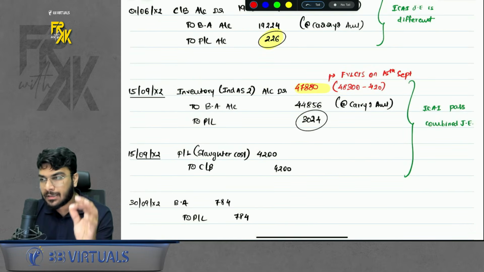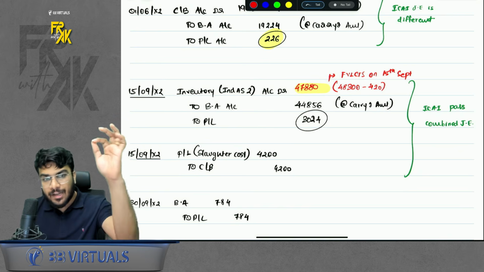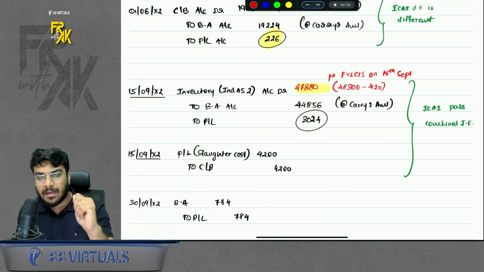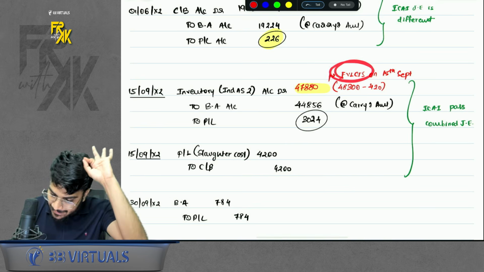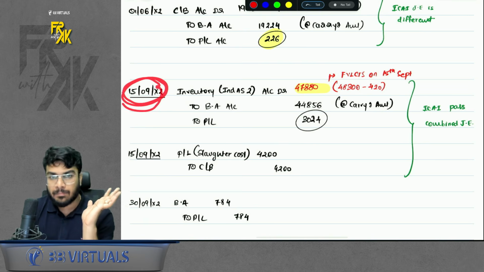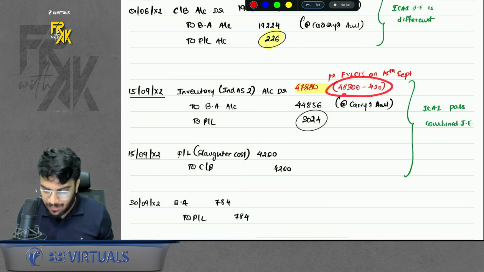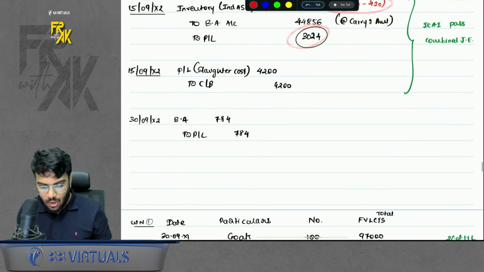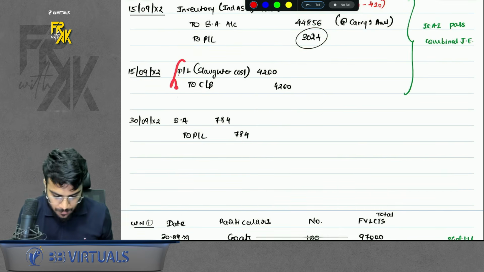At what value do we record the inventory? In case you remember, the provisions of Ind AS 41 say that whenever any item of Ind AS 41 becomes an inventory, the FVLCTS on that date becomes the cost of inventory. What is the FVLCTS on 15 September? It is given in the question. So we record that value. Difference transfer to profit and loss. Also, there was some slaughtering cost incurred, transfer to profit and loss.